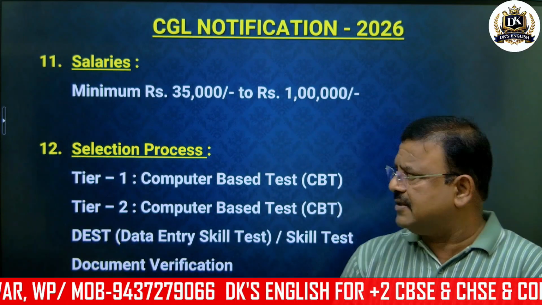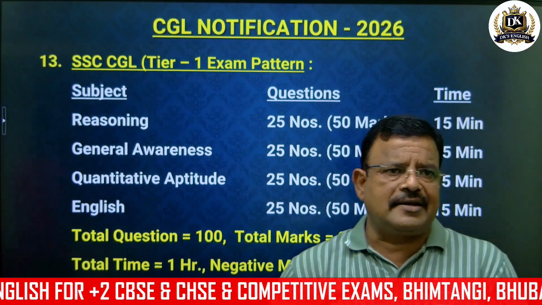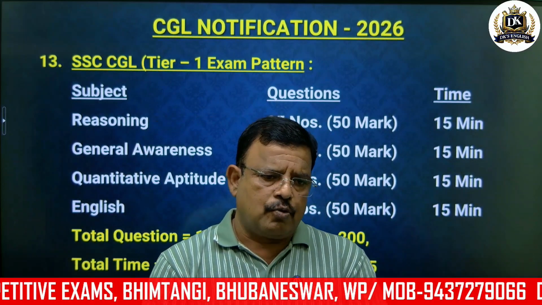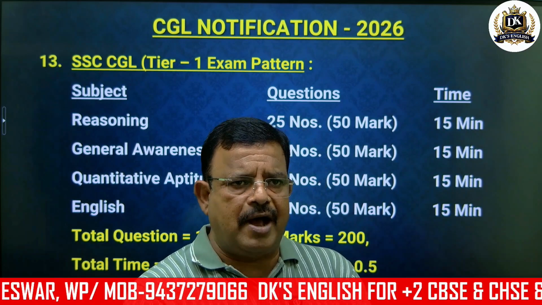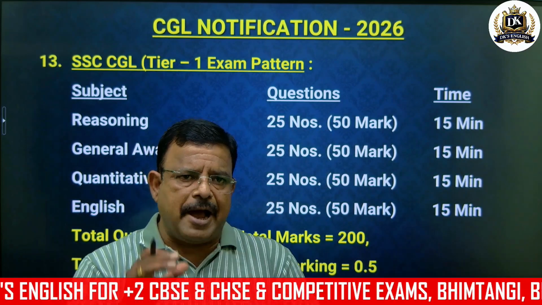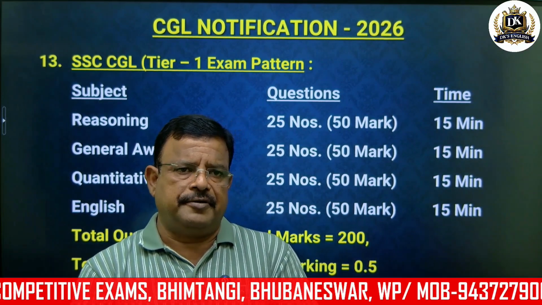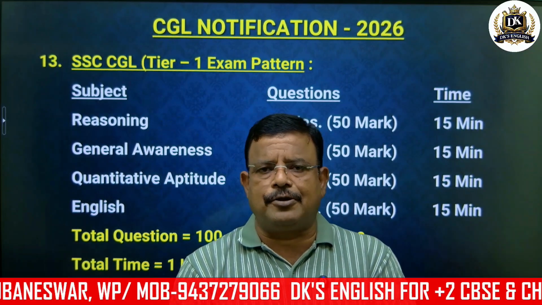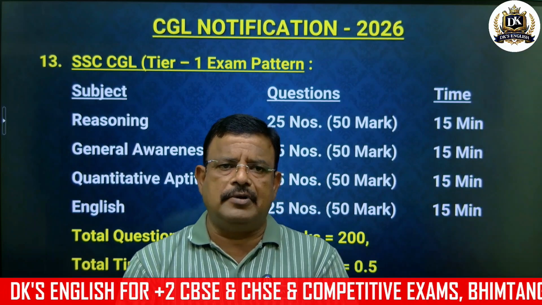After the selection process, we come to the next phase: SSC CGL Tier 1 exam pattern. What is the question pattern? First subject is Reasoning. In Reasoning, 25 questions will be there and every question carries 2 marks, so 25 into 2 is 50 marks, and time is 15 minutes.